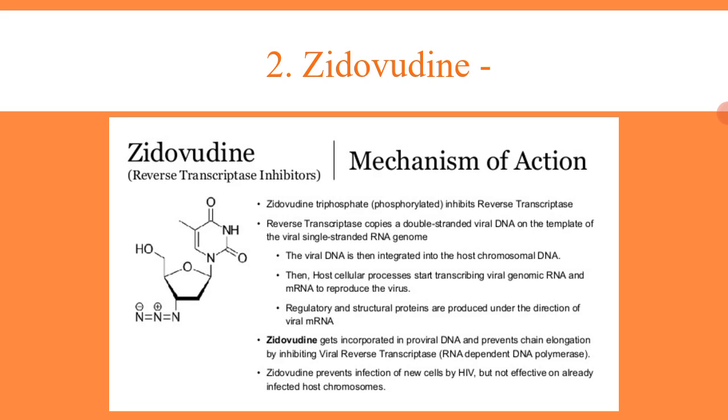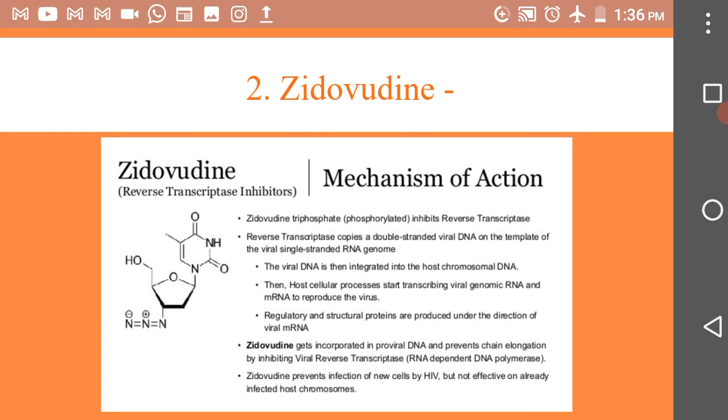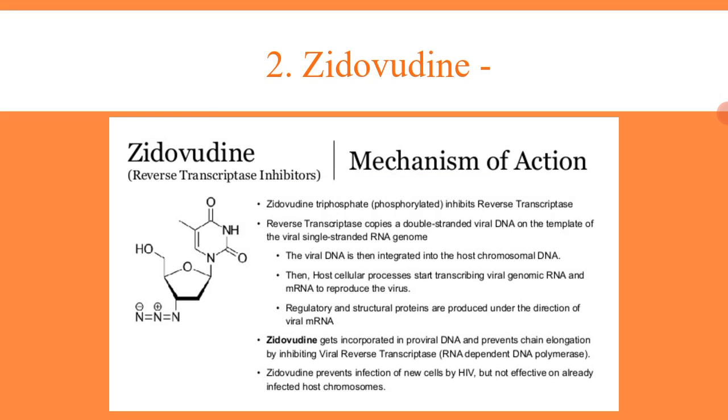Therefore the host will synthesize the viral genome instead of its own, and that's how the virus particles multiply and the host genome will be destroyed, right? The host cell will be damaged, then the infection will spread, right? The regulatory and structural proteins are produced from the virus, which will infect and damage the host cell, right?